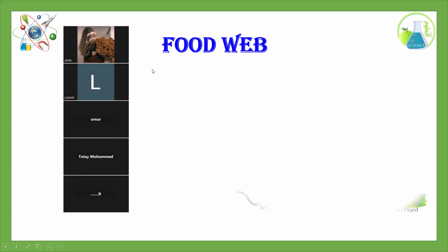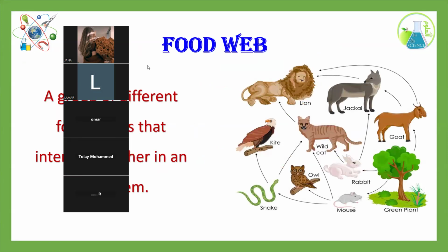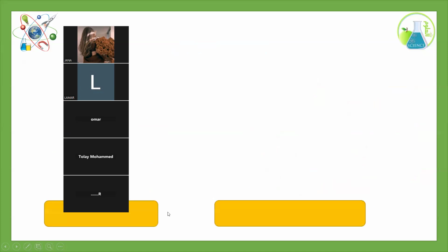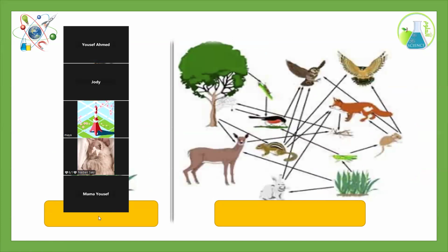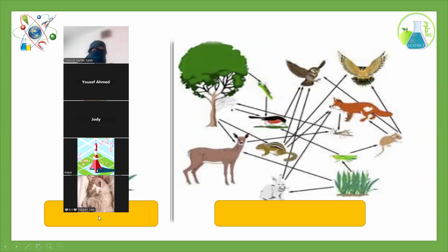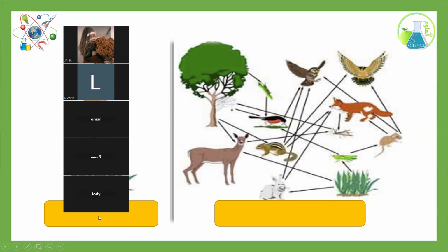Don't forget that we also studied food web, but food web is more complex. We can see a lot of chains inside it, like this. We have lion, jackal, the cat, owl, snake, mouse, and so on. So we have many living organisms, and they are branched from each other. That's why we call it food web. Okay? I have two photos now for you. Who can tell me which one is food chain and which one is food web? Who will answer this one?